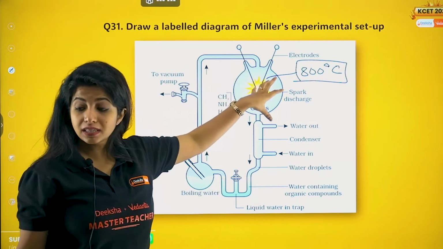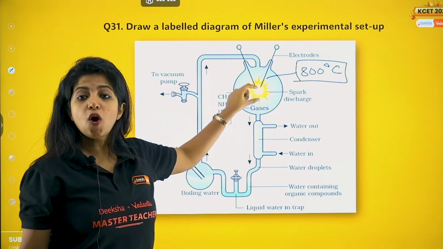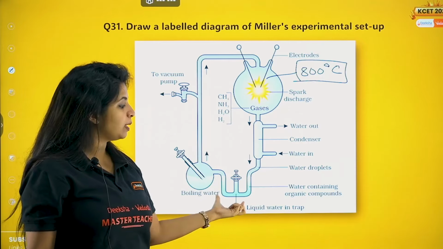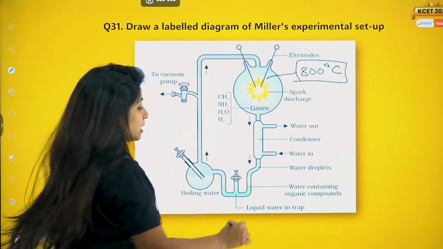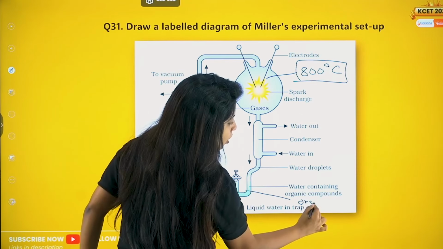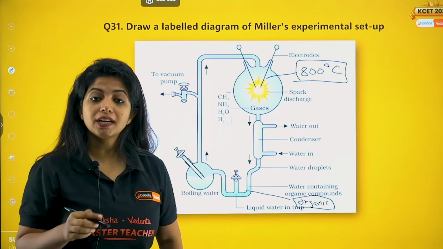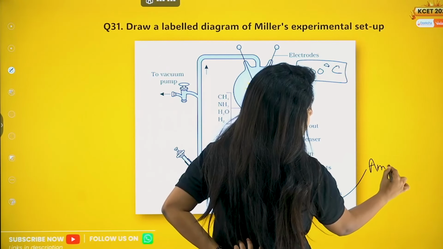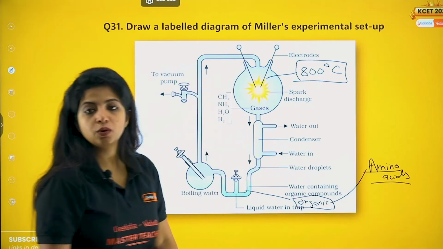Now, when you have all the gases combined together with the inorganic things, the gases are going to settle down in the liquid water, and you get organic content. The first organic content that was found by Miller was amino acids. Nothing else but amino acids.